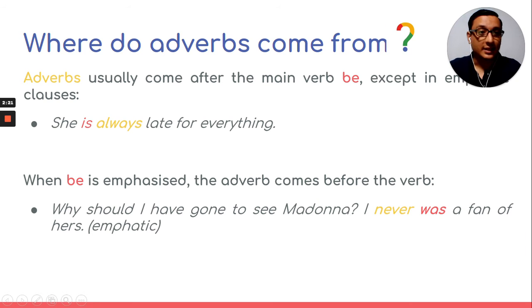Why should I take this example? Why should I have gone to see Madonna? I never was a fan of hers. So your intention is to emphasize verb be. You can move the adverb before, right? But if not, you're just expressing something like here, you're expressing frequency. It goes right after the verb be.